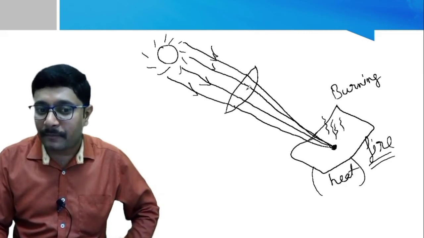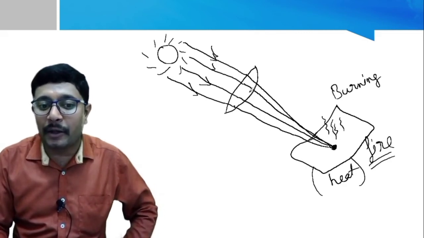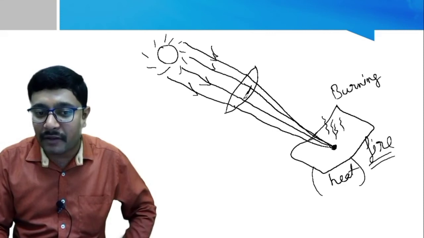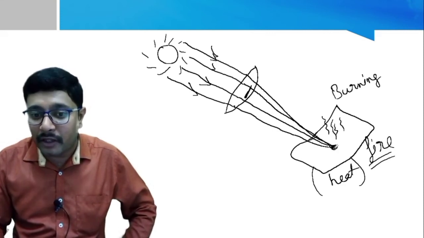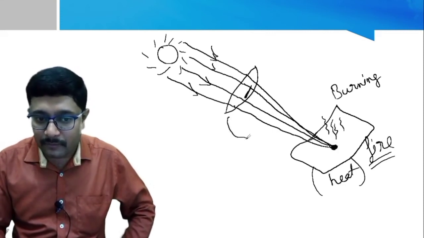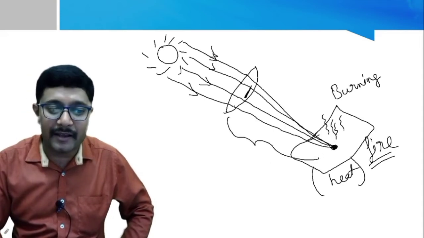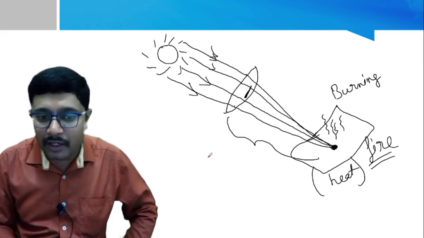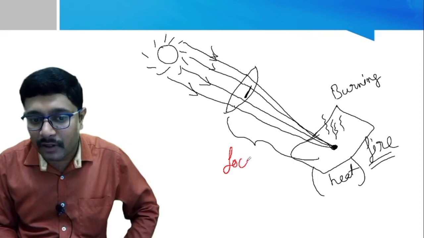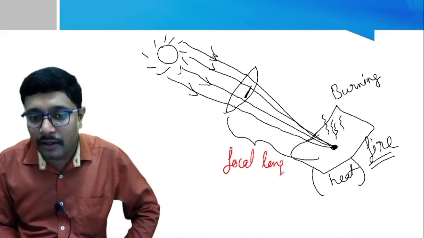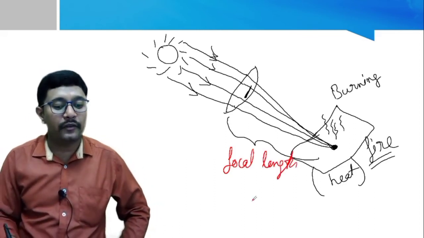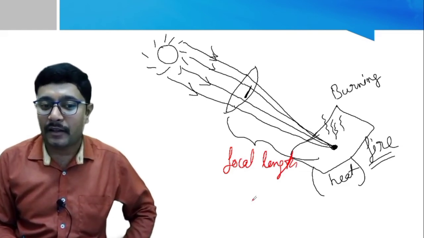And the distance between the refractive surface and the image, what do we call this distance? Can you remember that word? That is called focal length. We call it focal length, correct?